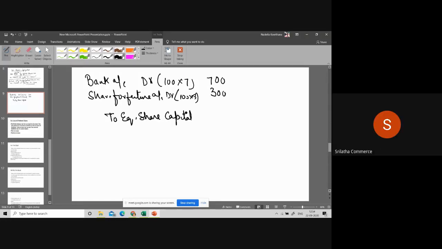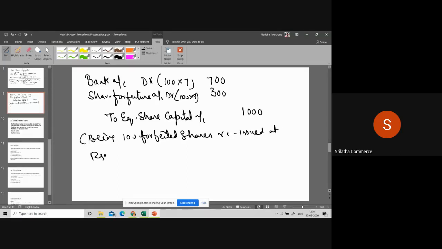To equity share capital account 1000, being 100 forfeited shares reissued at rupees 7 fully called up. Is it clear for you all?